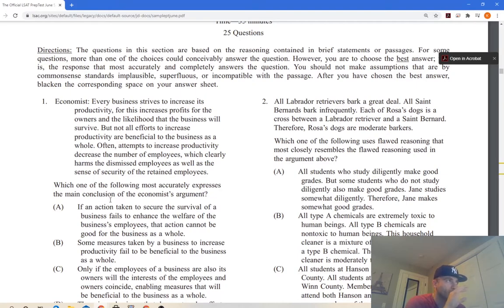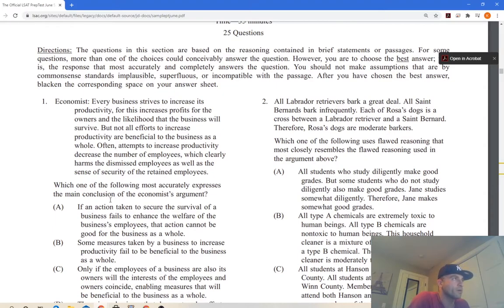So when you're looking at it, think about whether it's supporting anything else, or if it's resting on all the other ones. If you think about it as a pyramid, that really helps. So looking at this one we have here, these first ones are going to be really easy. Every business strives to increase its productivity.